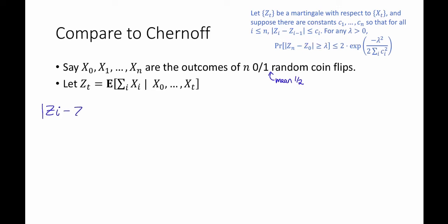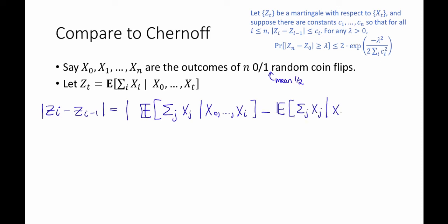Z_i minus Z_{i-1}. By definition, this is equal to the difference of Z_i, that's the expectation of the sum over j of X_j conditioned on X_0 up to X_i, minus Z_{i-1}, it's the same thing, except the conditioning only goes up to X_{i-1}.